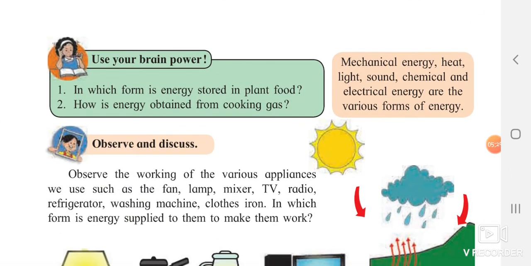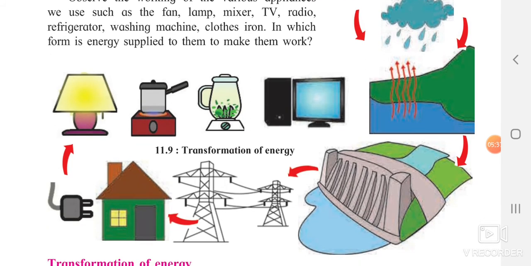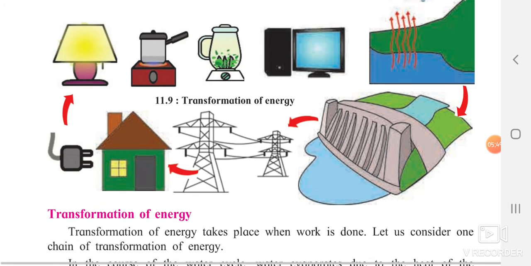Now, mechanical energy, heat, light, sound, chemical energy, electrical energy are various forms of energy. Now you can clearly see over here how this heat is getting transformed, how this energy is getting transformed. Basically, evaporation takes place. After that, condensation, clouds form, rain we get, again evaporation.